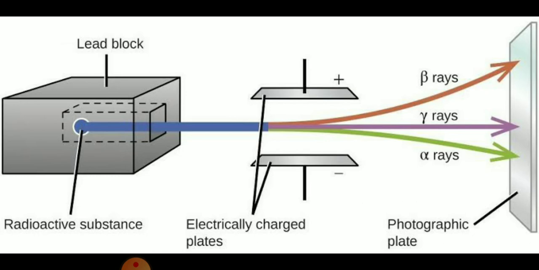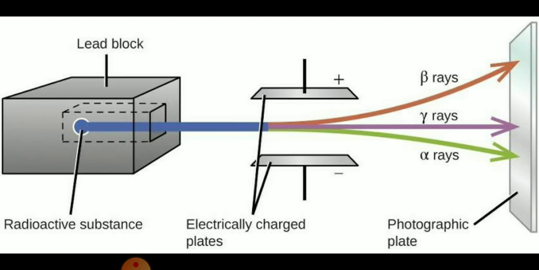Now here, the ray which is attracted towards the positive charge plate, you could find the orange ray, that ray is given the name beta rays. The ray which is having positive charge, the green ray, is called alpha rays.